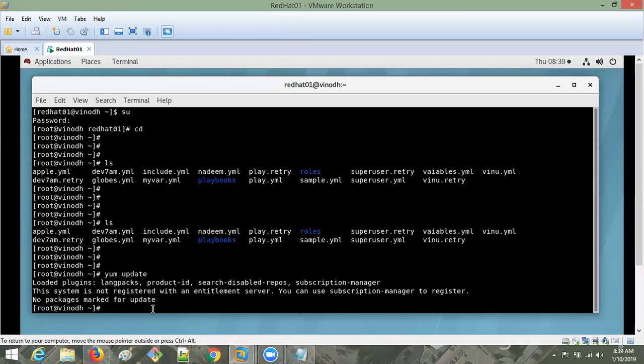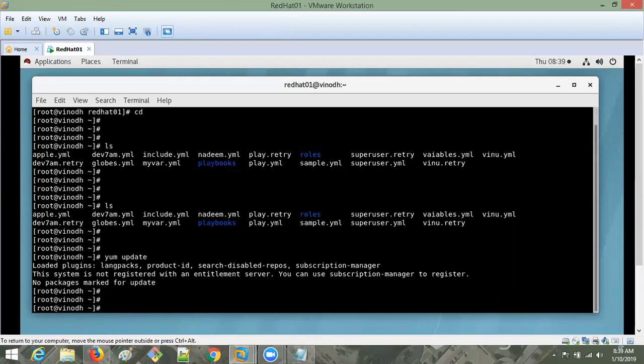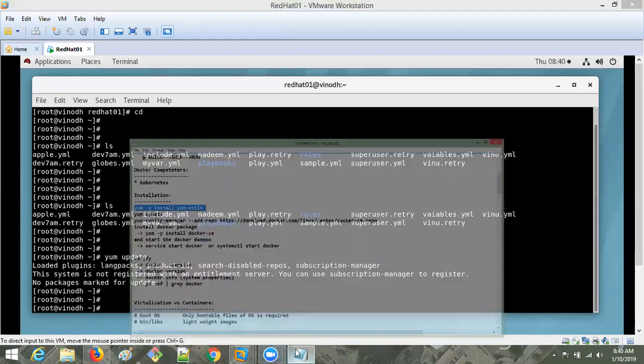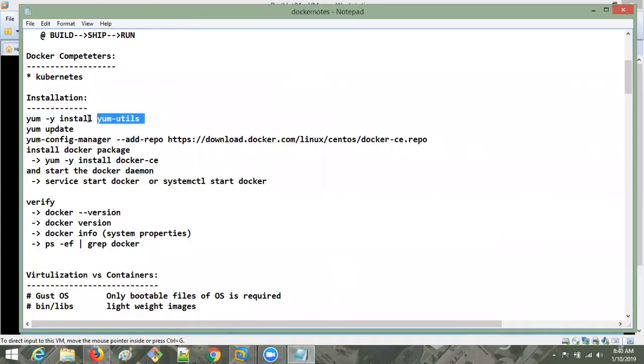No package is marked to update. Nothing to update, so it is up to date. After that, you give this command: yum install yum-utils. Some dependencies we have to solve here. So for that, you have to give this one. Same, copy paste and give this command.